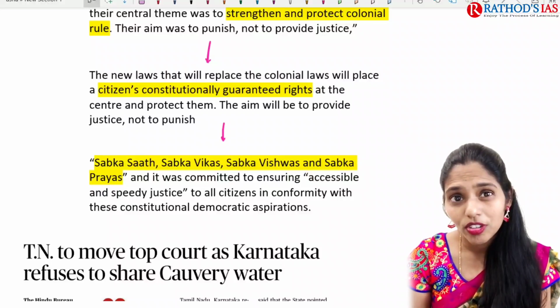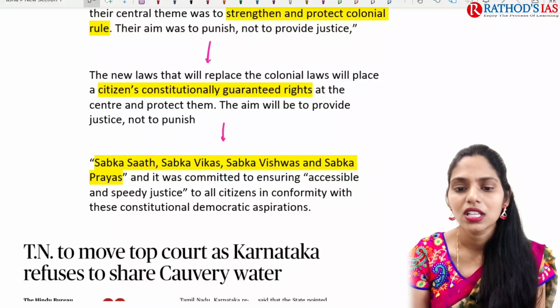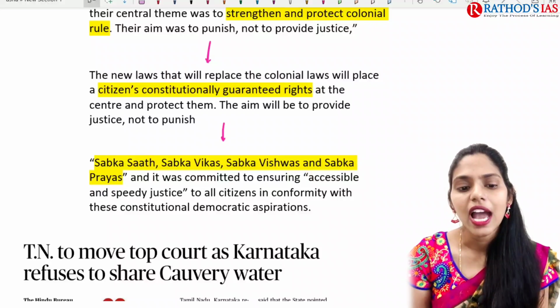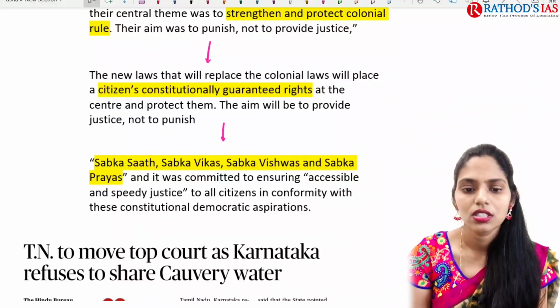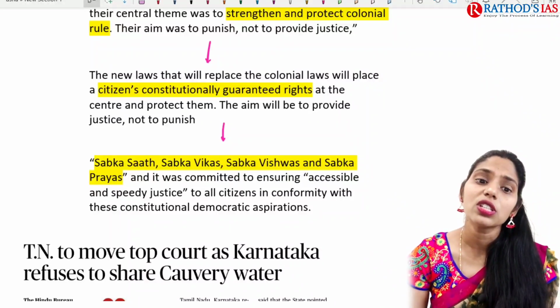And here our government is focusing on sabka saath, sabka vikas, sabka vishwas, sabka prayas. So for that we have to focus on providing accessible and speedy justice. So this is about this topic. And now let us try to see the next article.